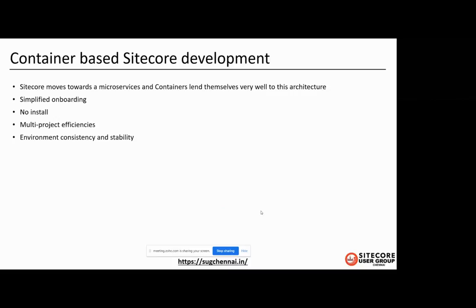Environment consistency and stability, because containers are immutable, which means once the container is restarted, the changes will be gone. In this case, you don't need to worry about running your local instance by copying the production image. Hope you all understood the benefit of containerization.